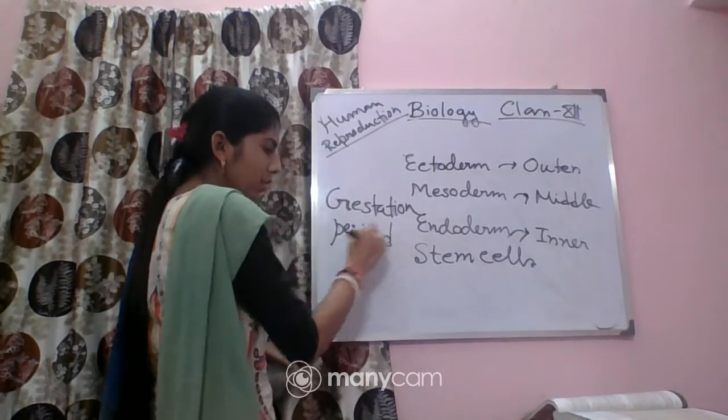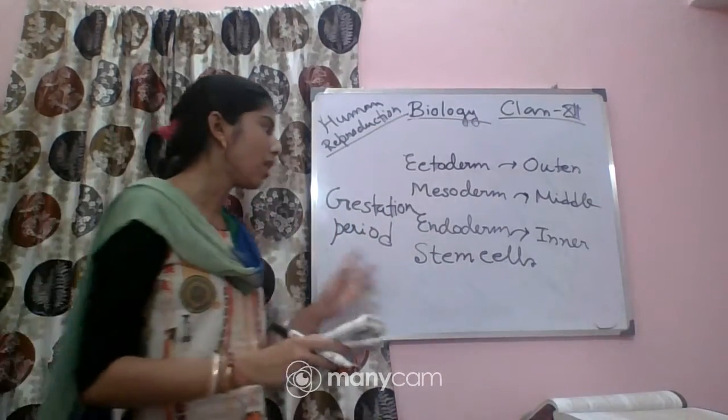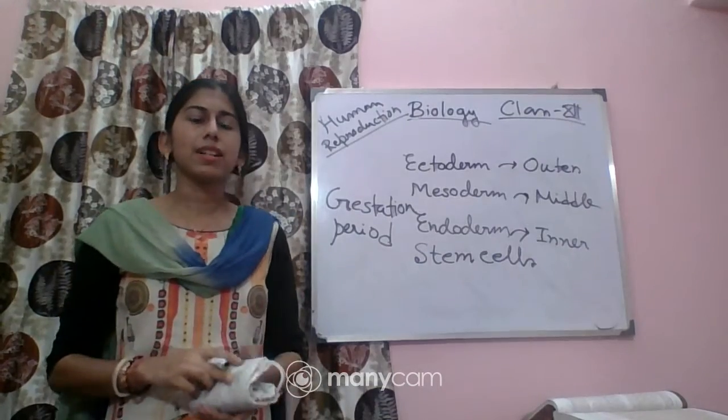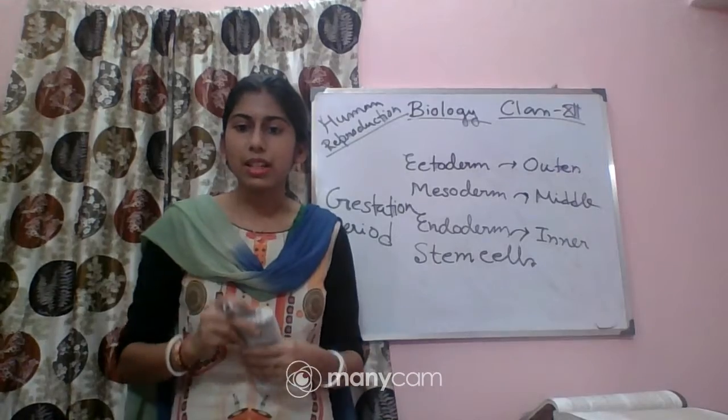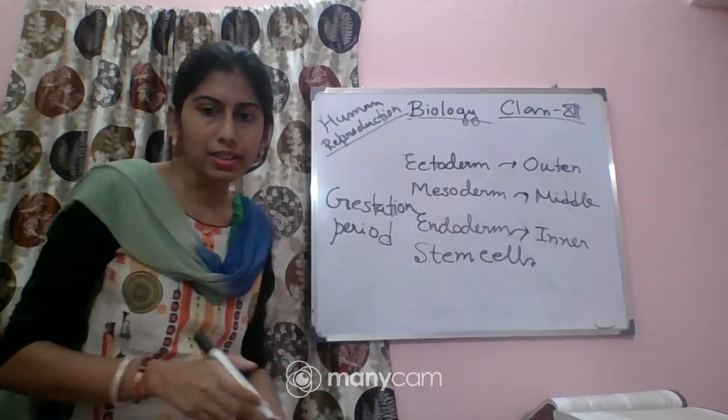So what is the meaning of the gestation period? The full term development of the baby is considered the gestation period. In a human female, it is about 9 months, right?